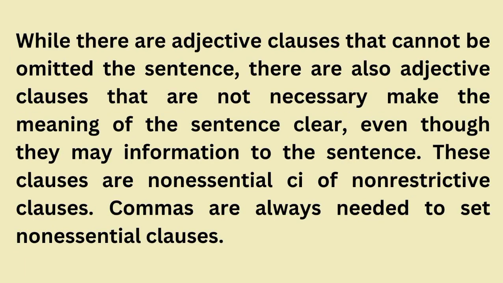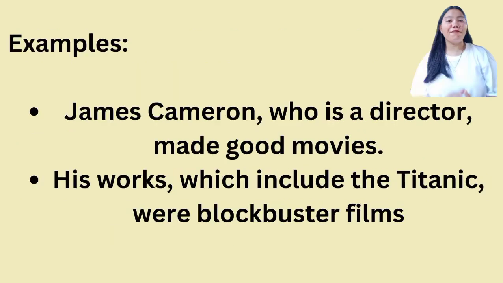While there are adjective clauses that cannot be omitted from a sentence, there are also adjective clauses that are not necessary to make the meaning of the sentence clear, even though they may add information to the sentence. These clauses are non-essential or unrestricted clauses. Commas are always needed to set off non-essential clauses. For example: James Cameron, who is a director, made good movies.